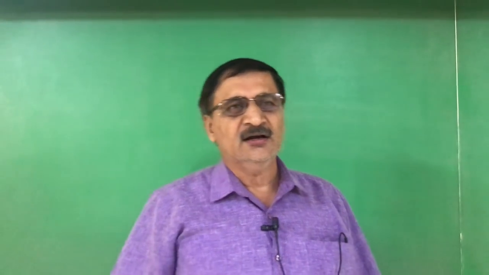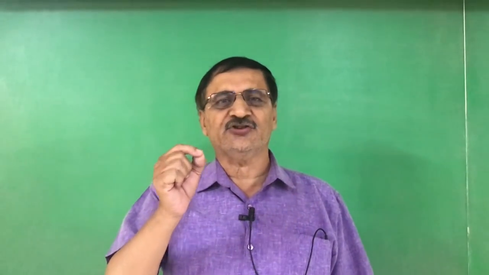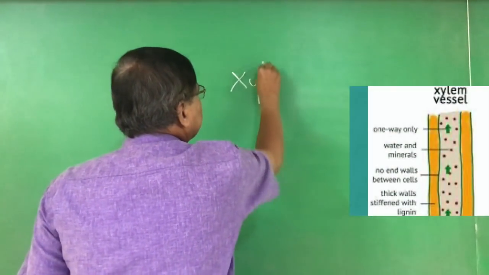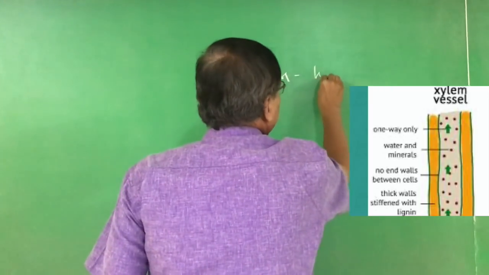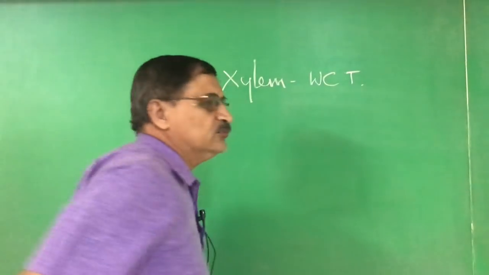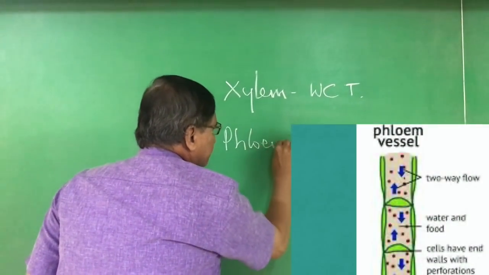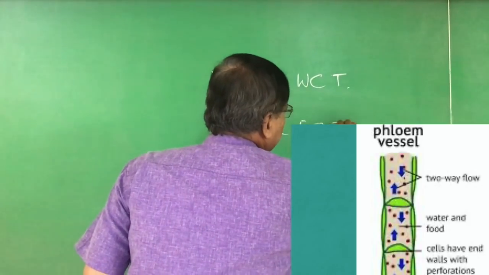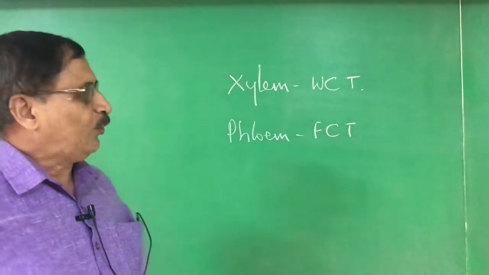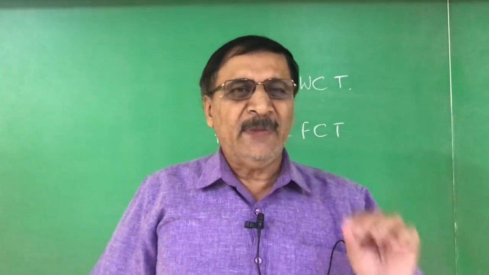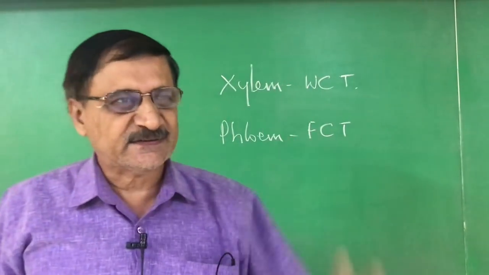In the last class, we discussed the xylem and phloem. These are otherwise called vascular tissues, right? Xylem is a water conducting tissue, whereas the phloem is a food conducting tissue. What exactly are the xylem and phloem meant for in plants?